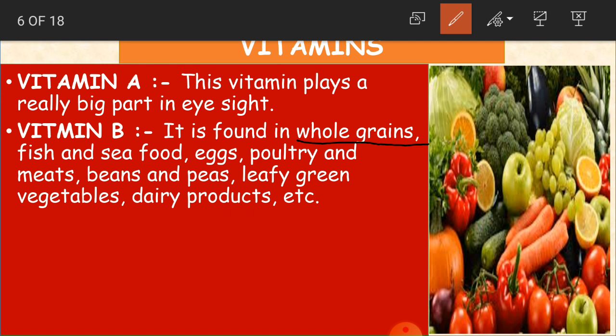Eggs, poultry and meats, beans, peas, leafy green vegetables, milk and dairy products. So these are the vitamin B sources. We have to take all this to get vitamin B.